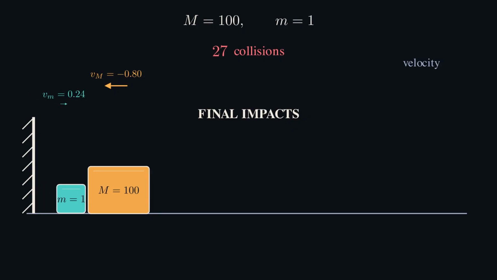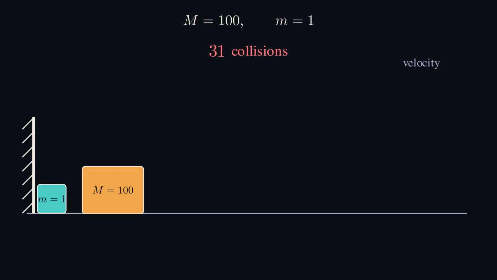Before we touch that, make a prediction. The orange block has mass 100. The teal block has mass 1. Orange moves toward teal at 1 unit per second. Teal starts still. Is 31 collisions even remotely plausible?